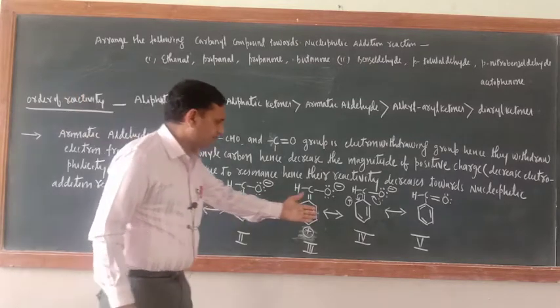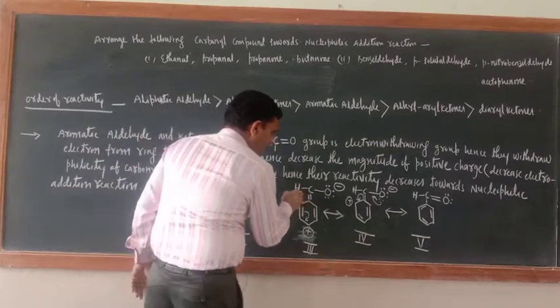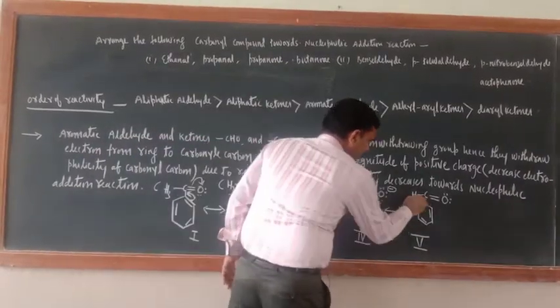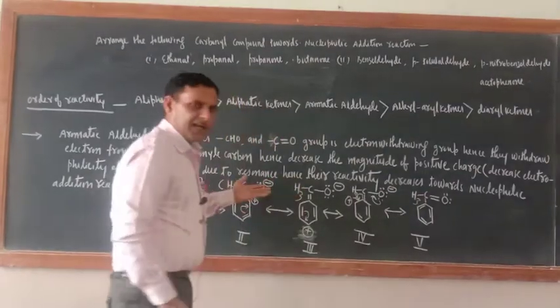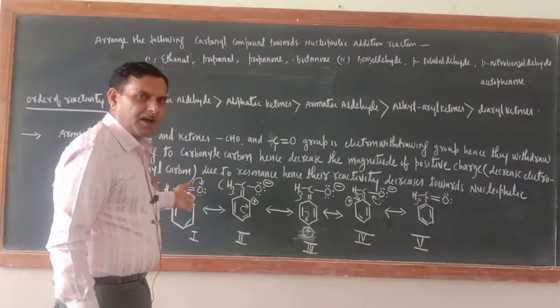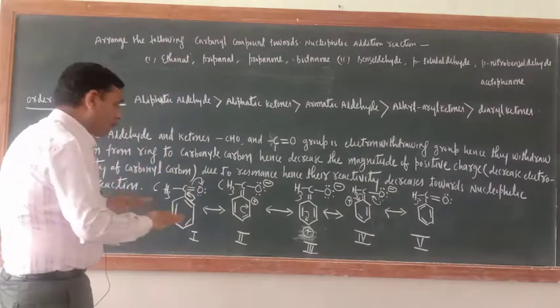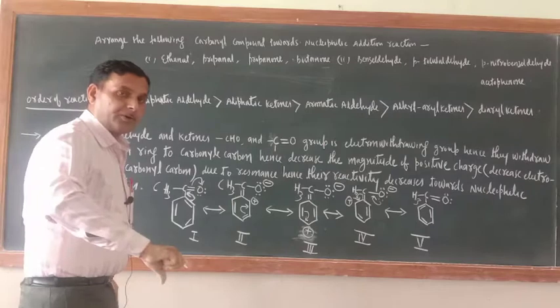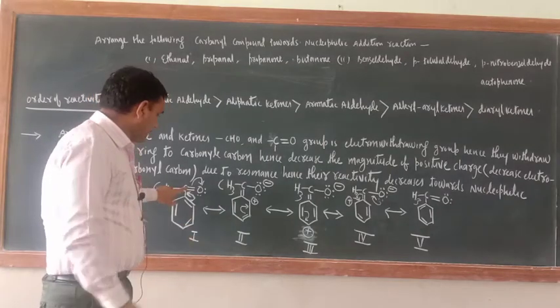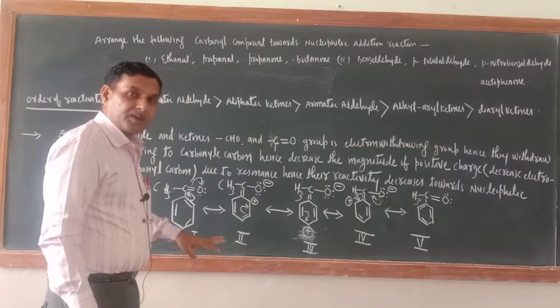So now same structure you will have, only where CH is there you have to write CH3. So now in alkyl aryl ketone also the electrophilicity of carbonyl carbon is decreasing. What about now? Here one more thing is there. As compared to benzaldehyde, the electrophilicity of carbonyl carbon will decrease further.